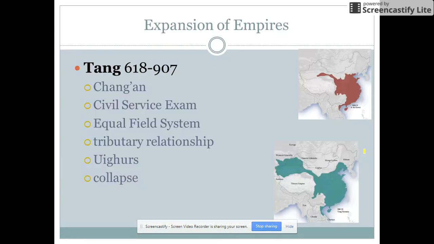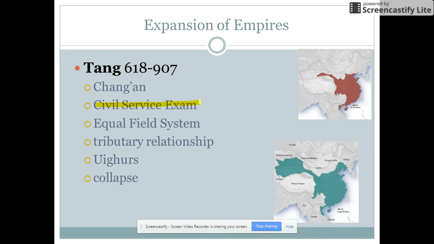Then you get the Tang dynasty. Their capital is still in Chang'an. They ruled based on Confucian principles. We are still using the civil service exam. That's a thing. They're maintaining transportation and communication networks.